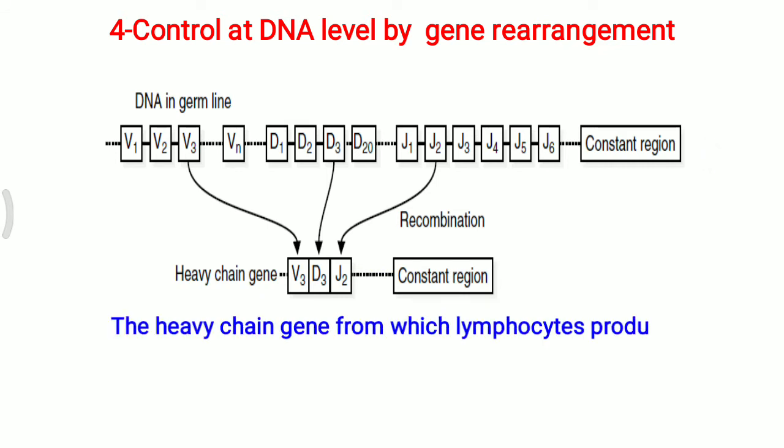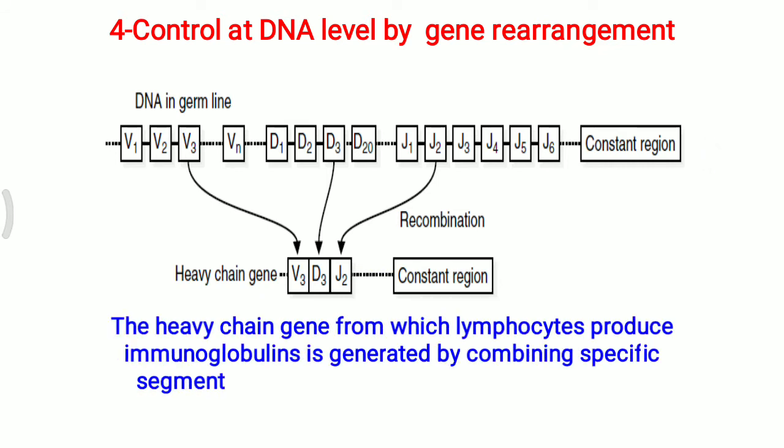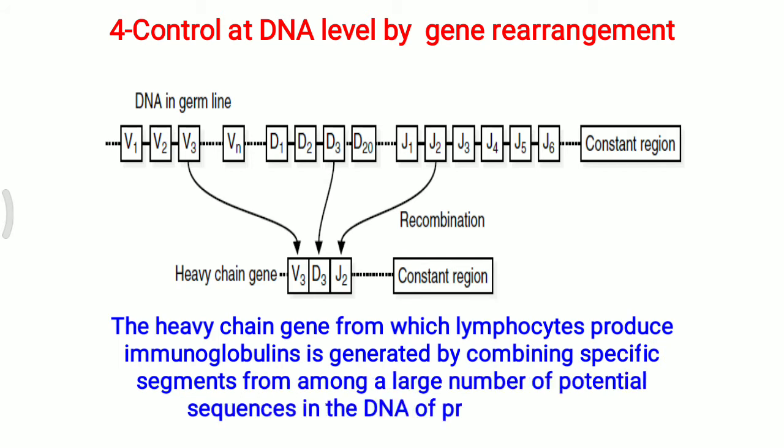The heavy chain gene from which lymphocytes produce immunoglobulin is generated by combining specific segments from among a large number of potential sequences in the DNA of a precursor cell. So different segments of the DNA attach and make a particular mRNA, which helps in making a particular immunoglobulin molecule. That is gene rearrangement; by arranging in different manners, a large number of immunoglobulins are made inside the body.